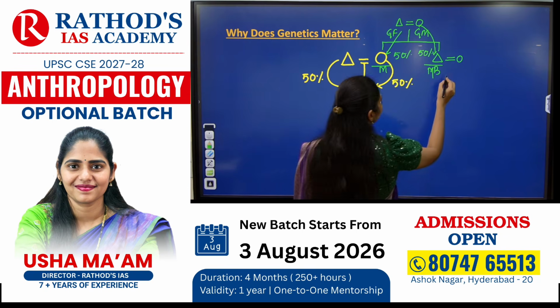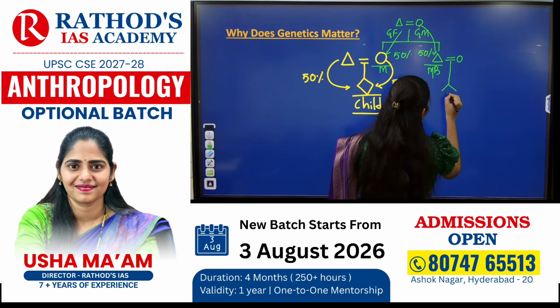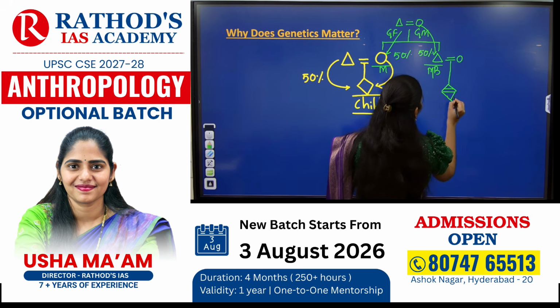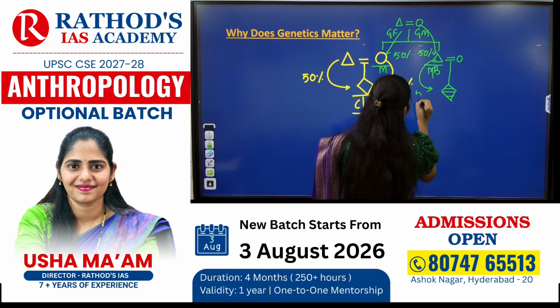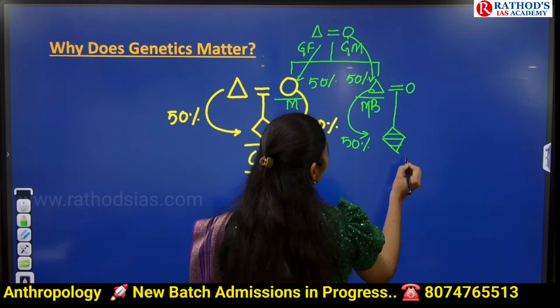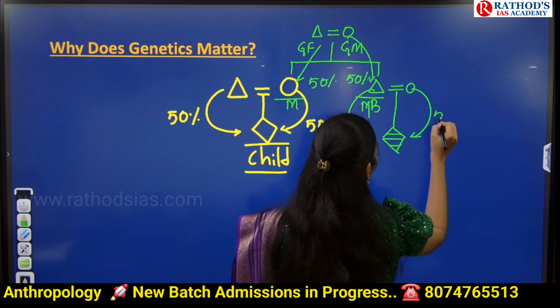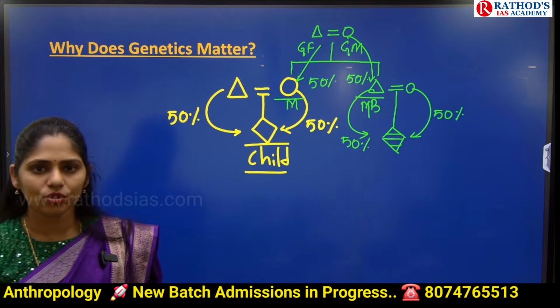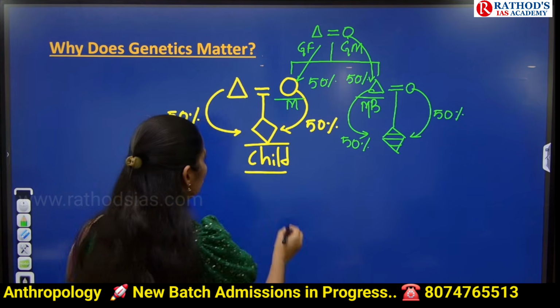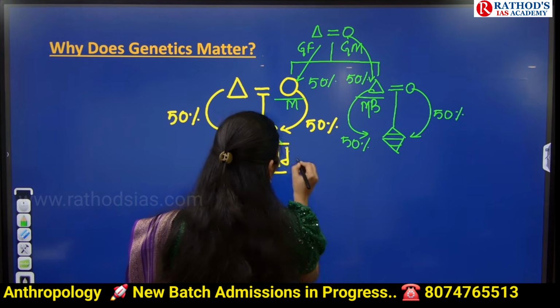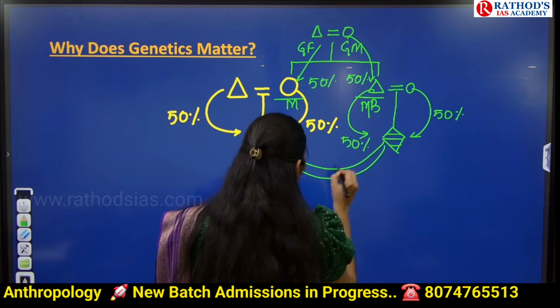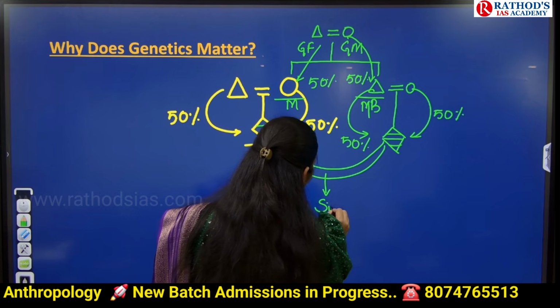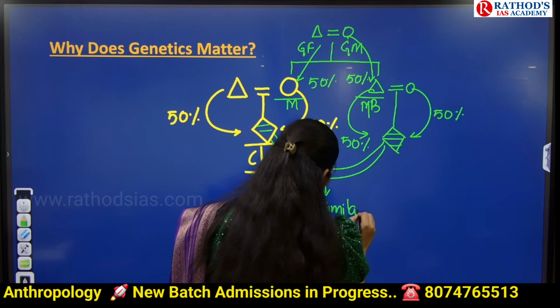And after marriage, if they give birth to the next generation, from father 50% of genes will again be transferred to the next generation, and from mother 50% of genes will be transferred. So if these two people get married, what happens?